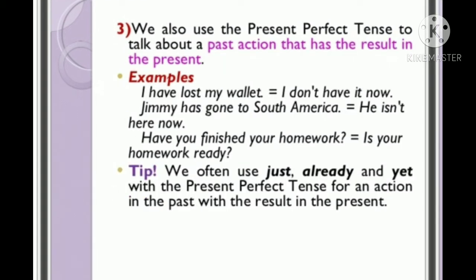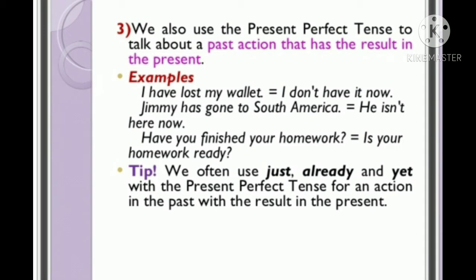Third usage is we also use the present perfect tense to talk about a past action that has a result in the present. For example, I have lost my wallet. That means it has the result in the present. Now I do not have it, so I have the result at present. Jimmy has gone to South America. That means it is related to the present. He isn't here now.